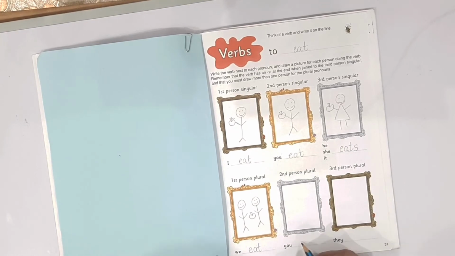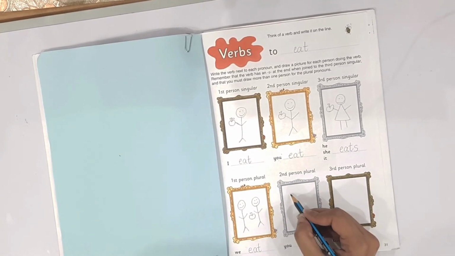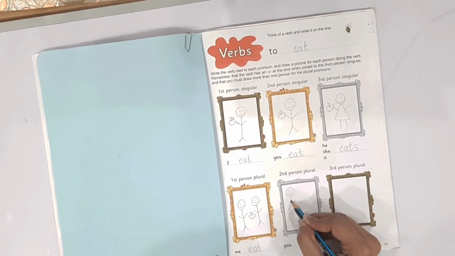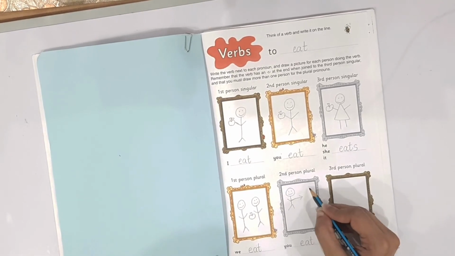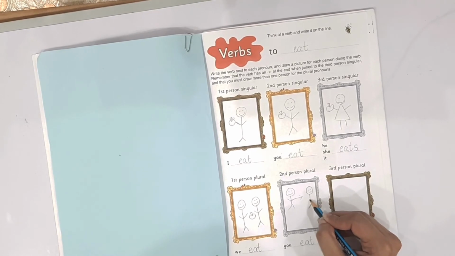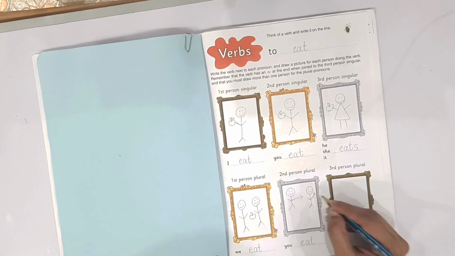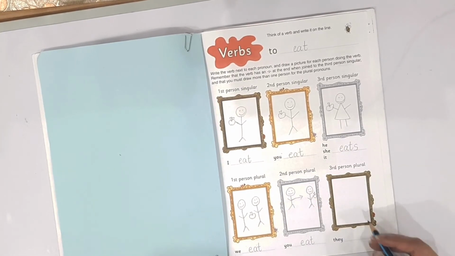You eat. Here is a person that is pointing to another person who is eating an apple. You eat.